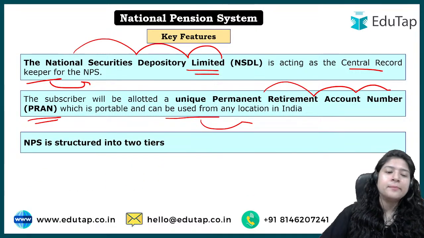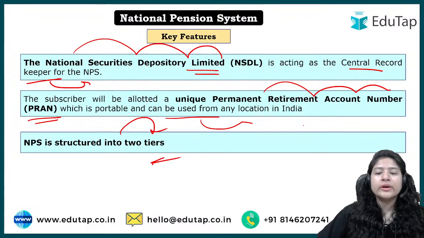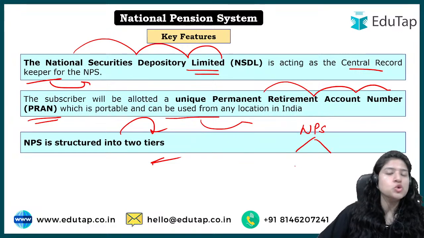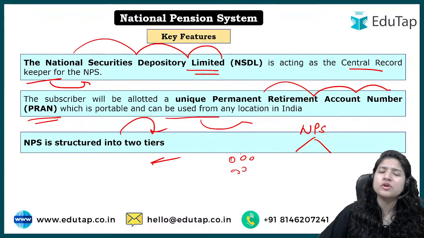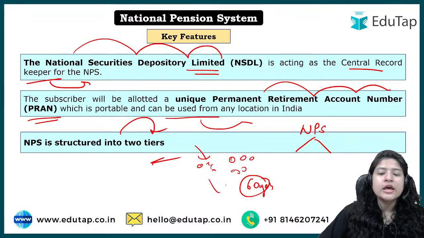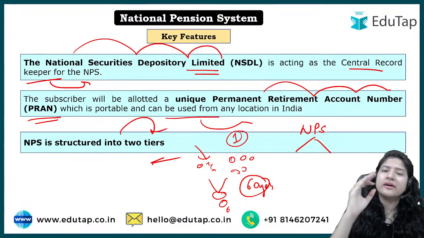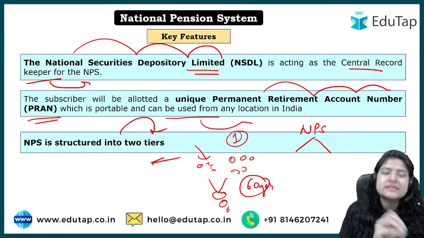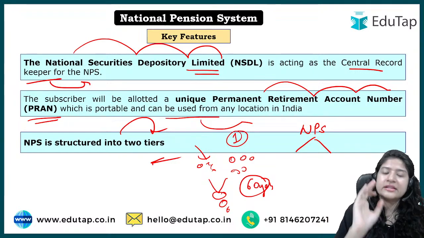ठीक है, and this NPS is a two-tier system, or structured in 2 tiers. What does it mean? देखो, in the NPS basically what is the criteria? That from every salary, or every month, you are going to add some amount. A similar amount government is going to give you, and when you reach the retirement age, which in our case in India is 60 years, you are going to get this money, right? So this is one tier. Like one tier मतलब एक जो स्कीम चल ही रही है, one scheme that is running, where you have to invest and the government will also invest, and then that money you will get back once you reach the retirement age. This is one tier, right?